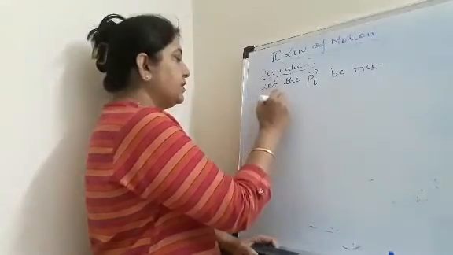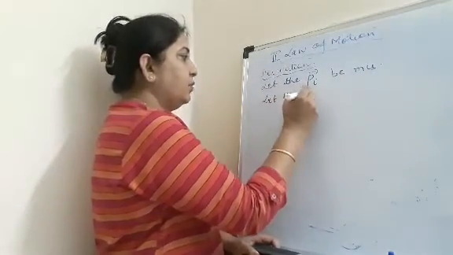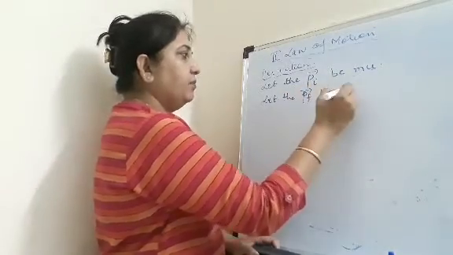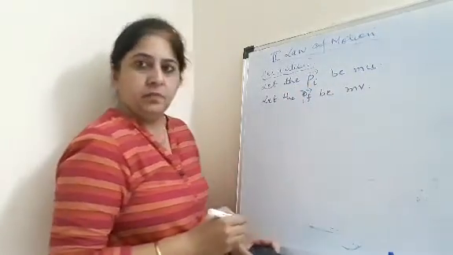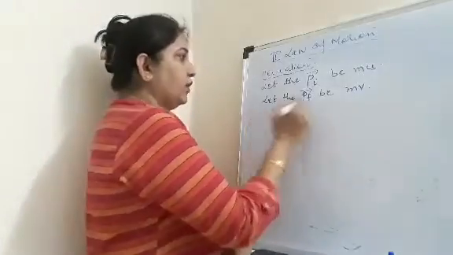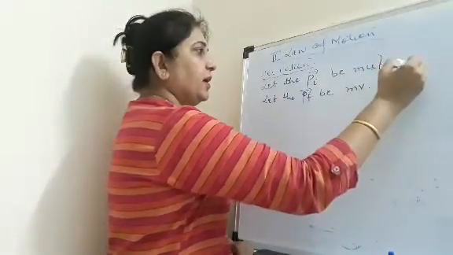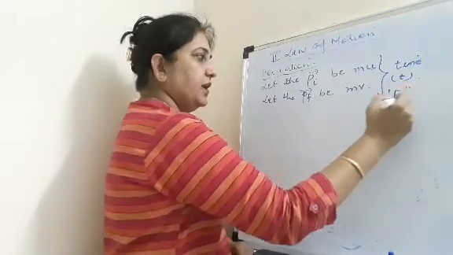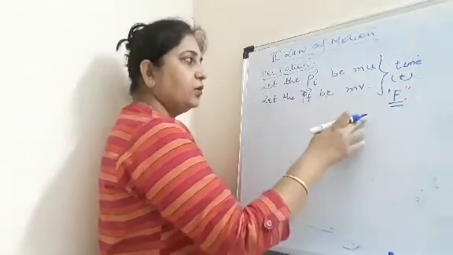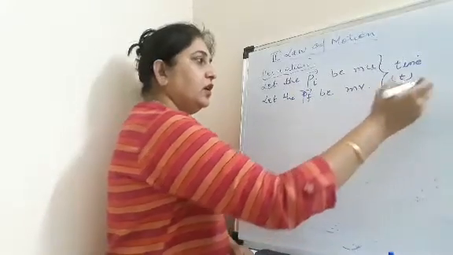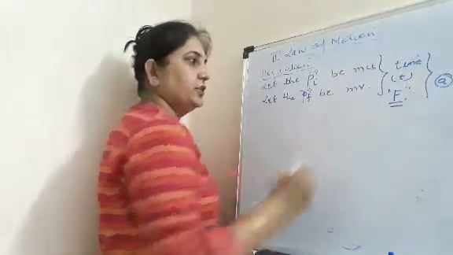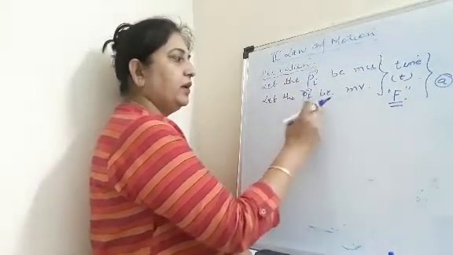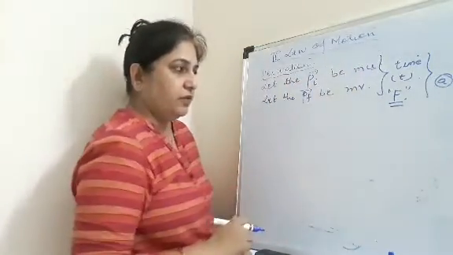Then let the final momentum, I will now write Pf, and let the Pf be mv. Now, for how long is the force being applied? For time t, and the force is shown by capital F, right? And as I told you, there is a change in velocity, so the object acquires acceleration. So let the initial momentum and the final momentum be shown by mu and mv respectively.